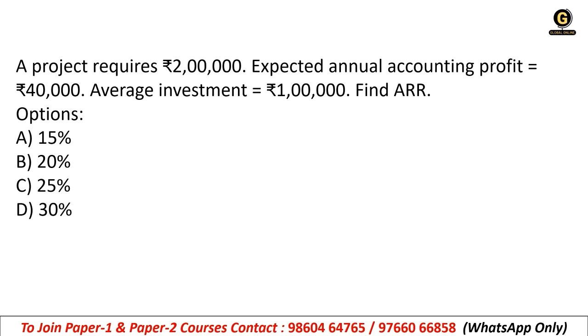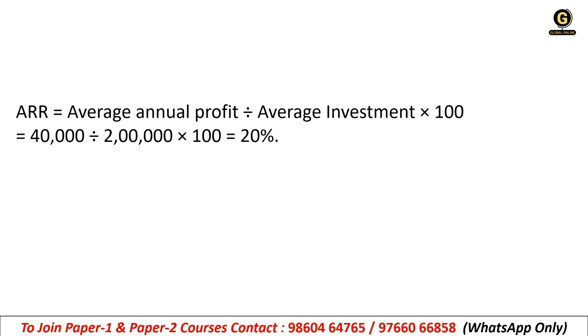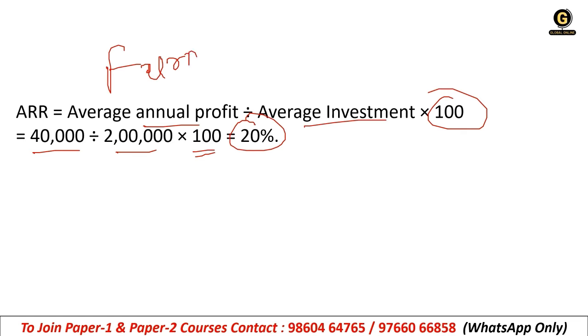A project requires 2 lakh, expected annual accounting profit 40,000, average investment 1 lakh. Find ARR. Okay, so 20% will be the answer. How? ARR formula we need to understand first. What is the formula of ARR? Average annual profit divided by average investment into 100. Okay, 40,000 given, 2 lakh is given, into 100, 20% will be the right answer. Okay, it is really very easy, but only when you remember the formula.